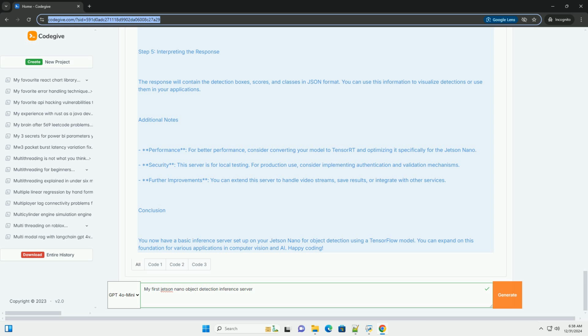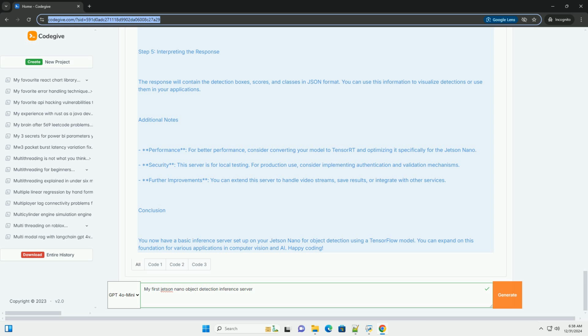Additional notes. Performance. For better performance, consider converting your model to TensorRT and optimizing it specifically for the Jetson Nano. Security. This server is for local testing. For production use, consider implementing authentication and validation mechanisms. Further improvements. You can extend this server to handle video streams, save results, or integrate with other services.